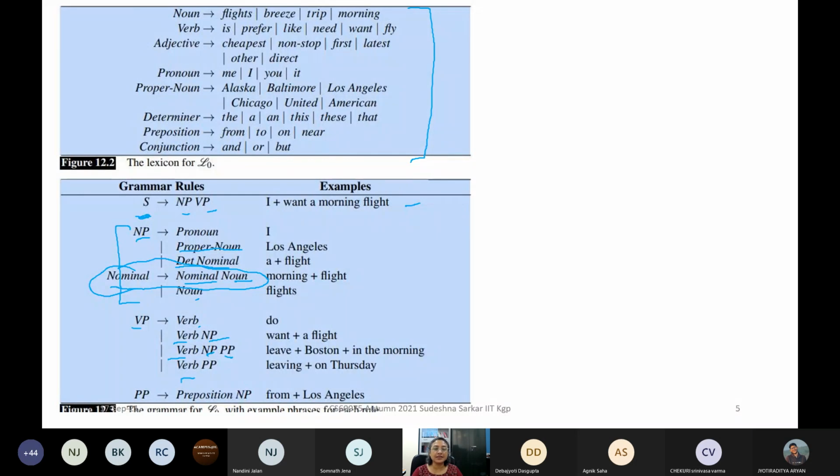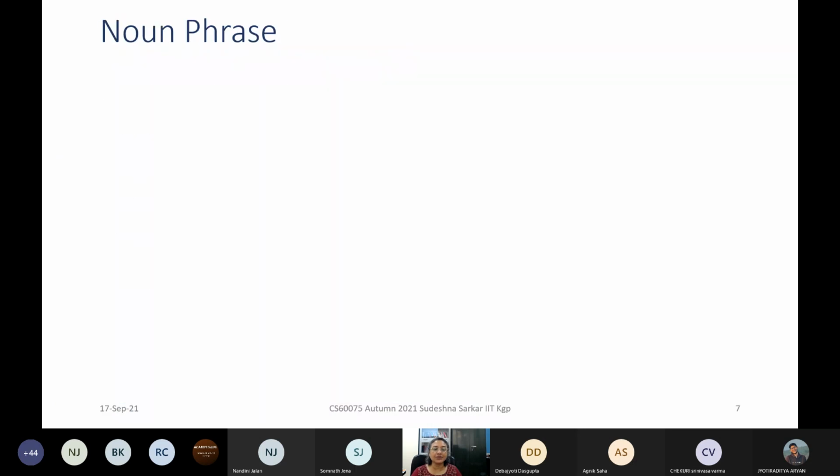The first flight, right? So yes, we do not have these numeric things. Cheapest flight, so we don't have adjectives. So we can add this to the grammar. We can say adjective, noun, or nominal. So yeah, there are certain noun phrases that we cannot get, but this is a small subset so that we can talk about it.